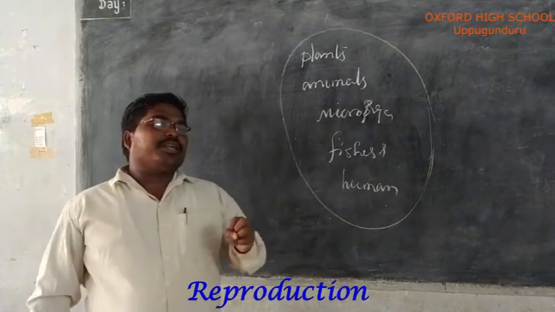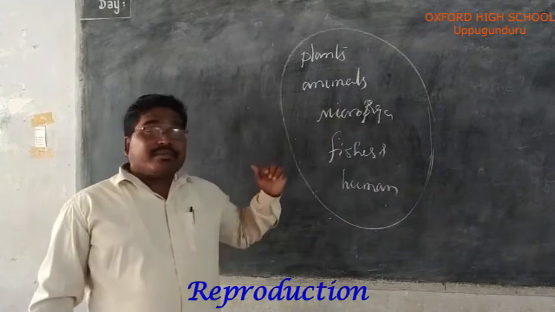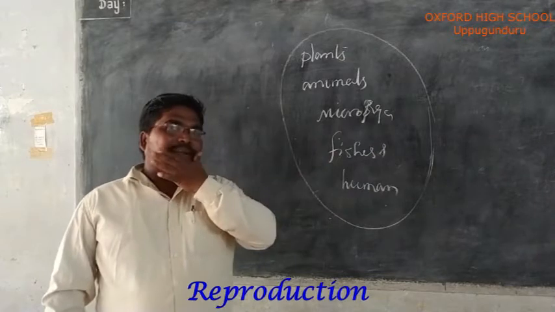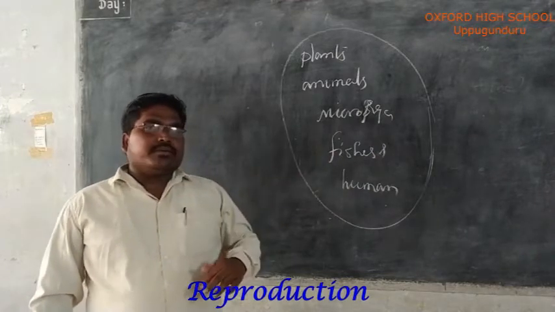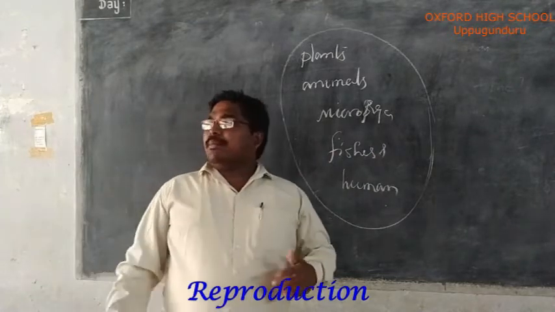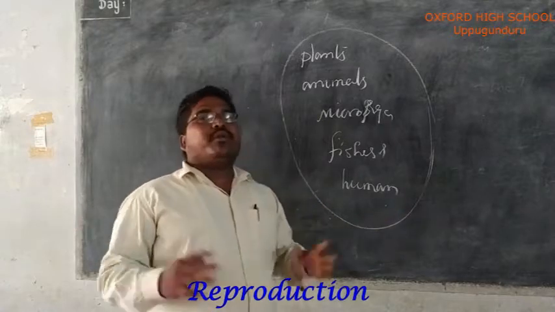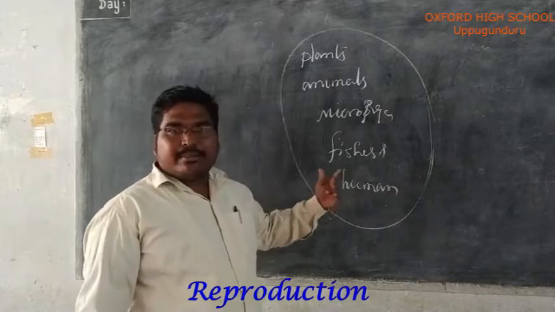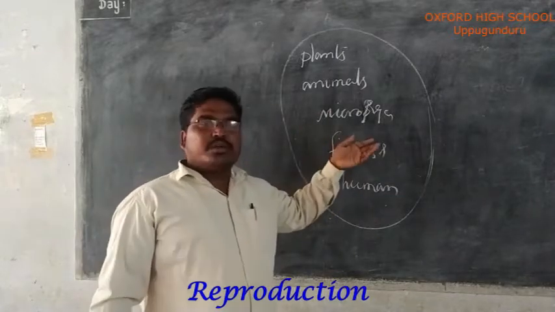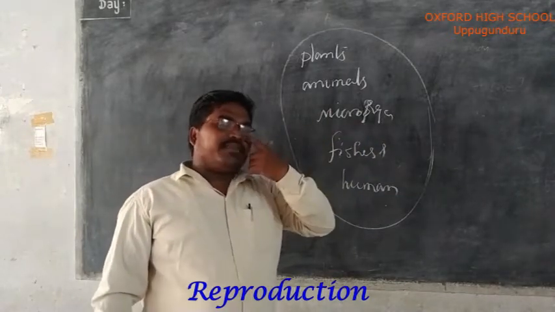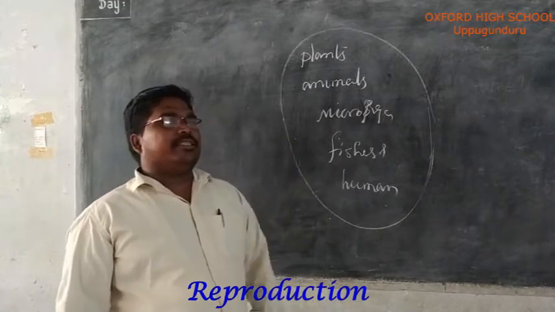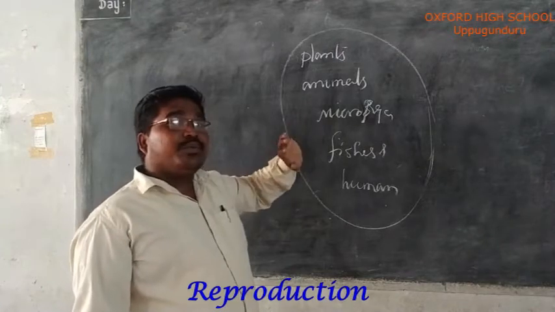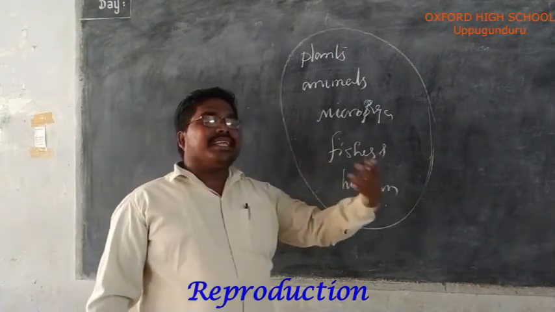Here, we have to notice that some of the organisms are more in number, some of them are very less in number. We all know very well, the plants present around us are enormous in number. Animals also are there. Animals means goats, buffalo, sheep, different types of animals, wild animals also. So, our main topic is how the number of organisms is increasing.